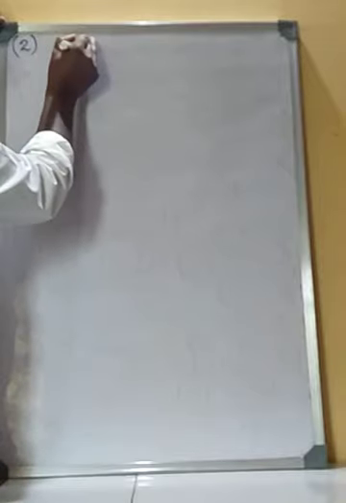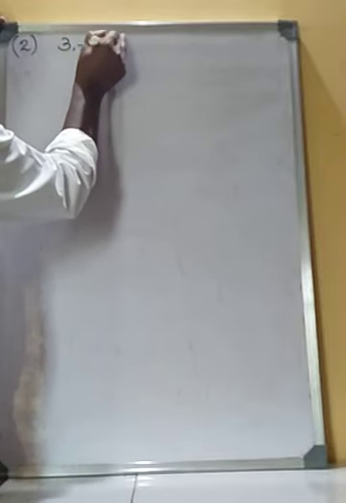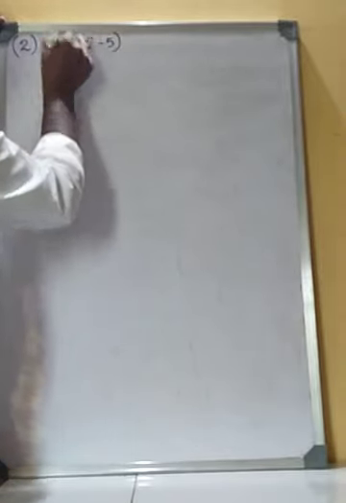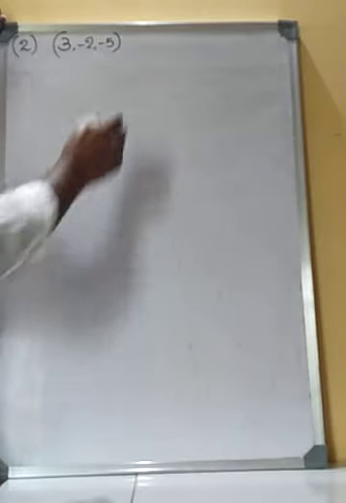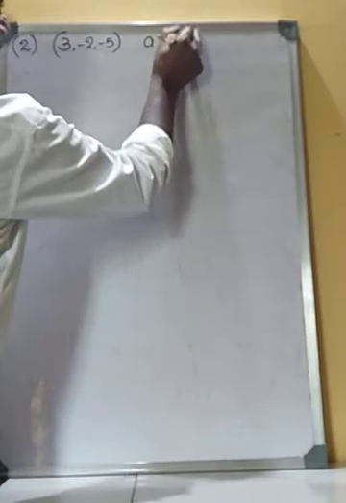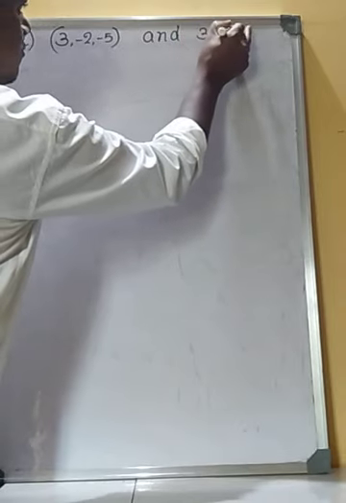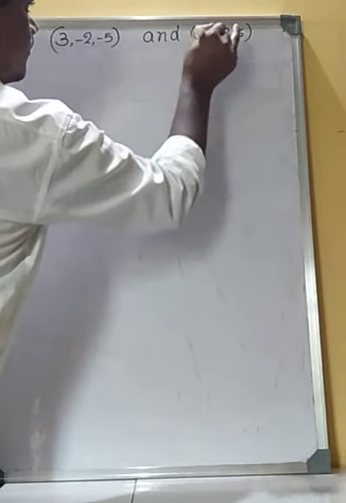The next, one more example. Find the vector and Cartesian equation of the line that is passing through the points 3, minus 2, minus 5 and 3, minus 2, 6.